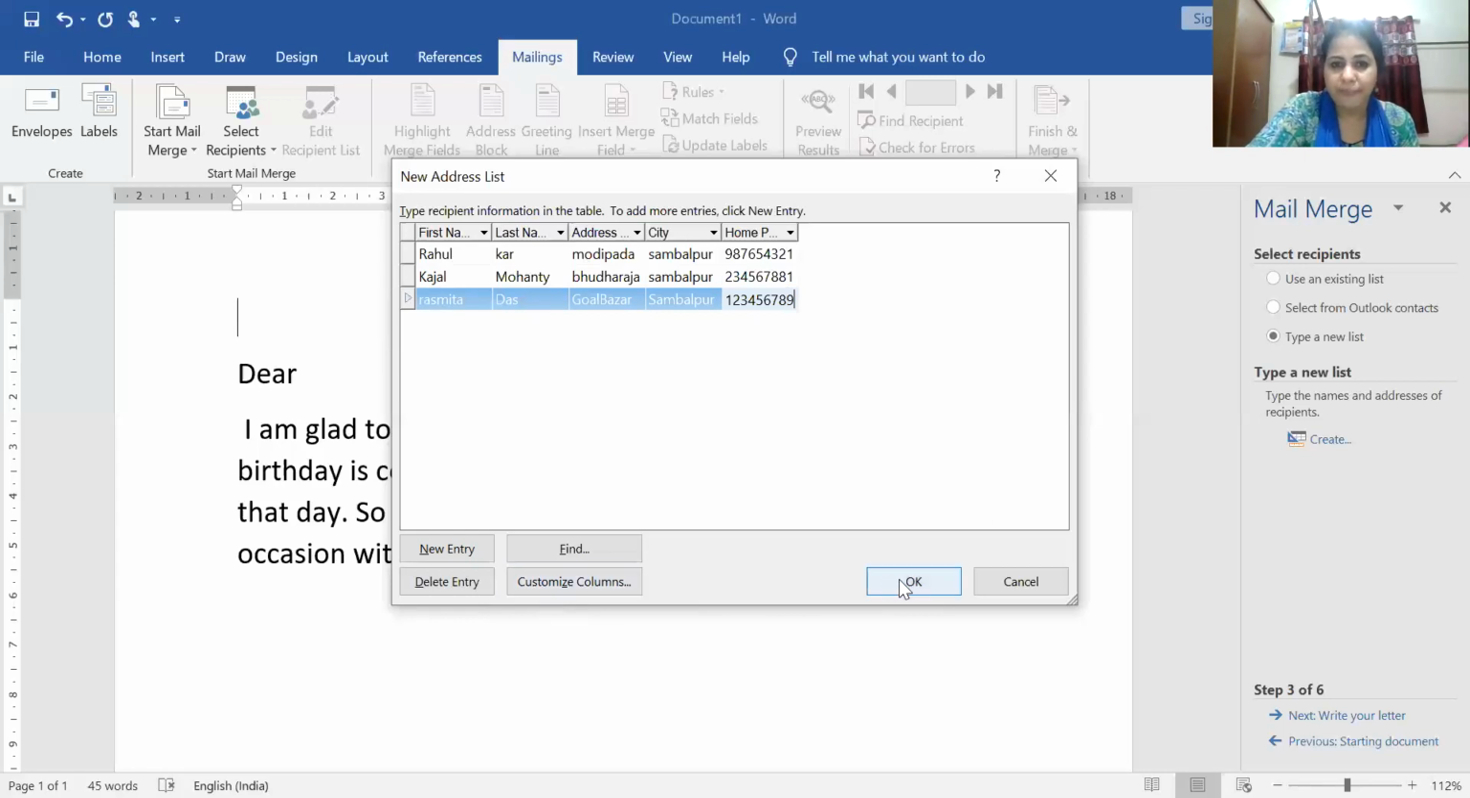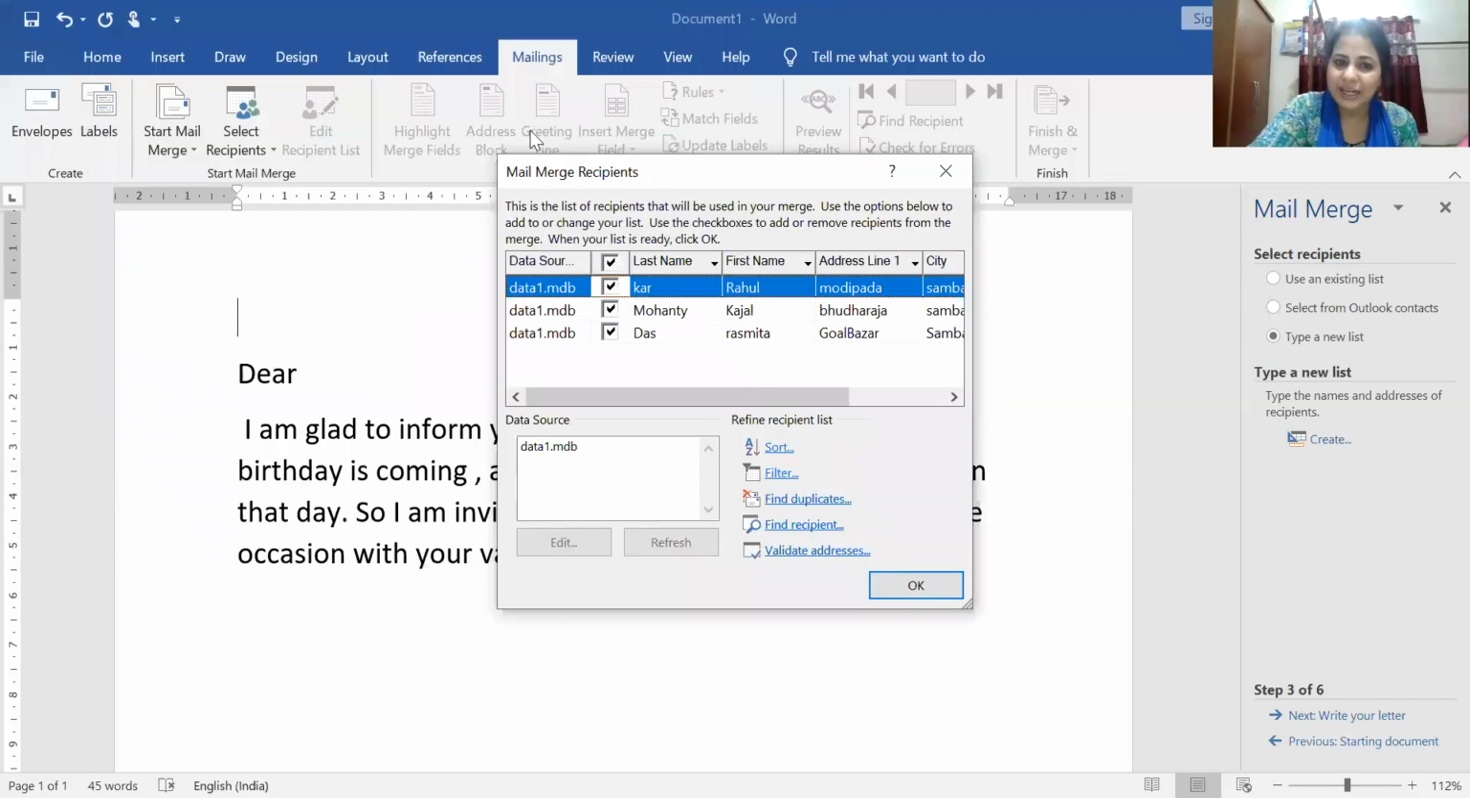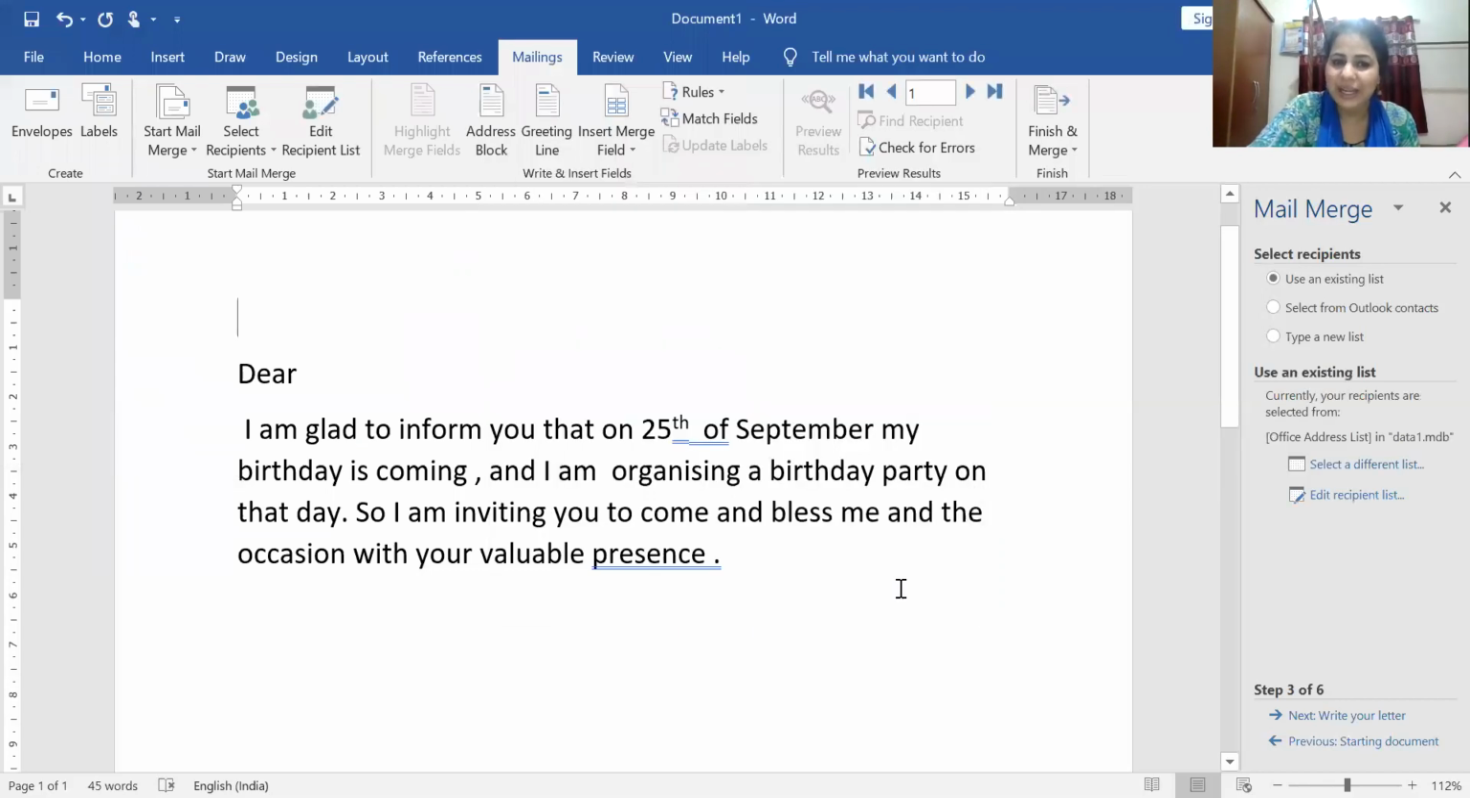Now you give OK. Now it is created. So I have to give a name to the data file. The data source file I have to give a name. So I give the name data 1. Okay, now that file is created and it is showing me like this. So I just click OK.